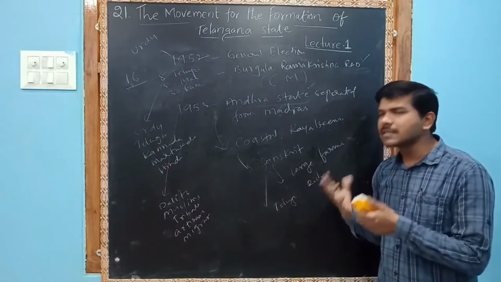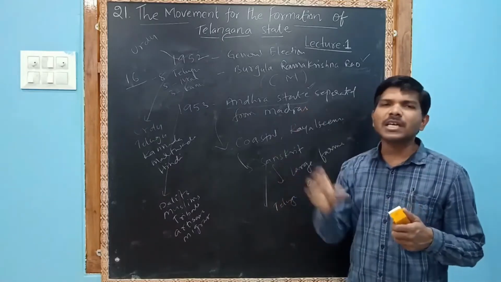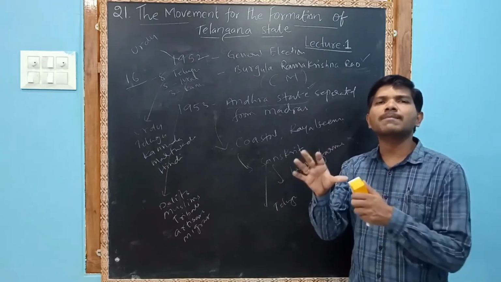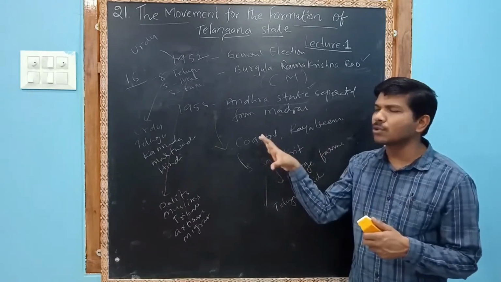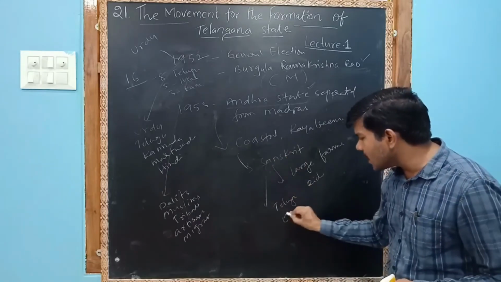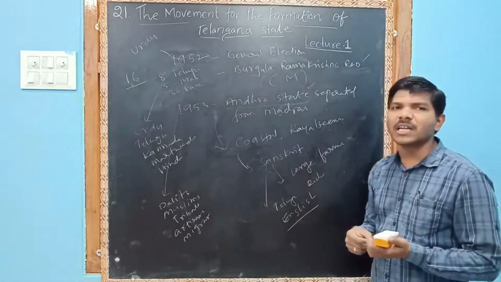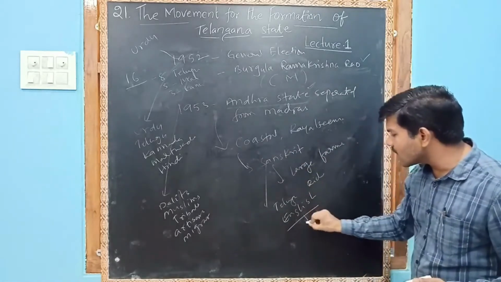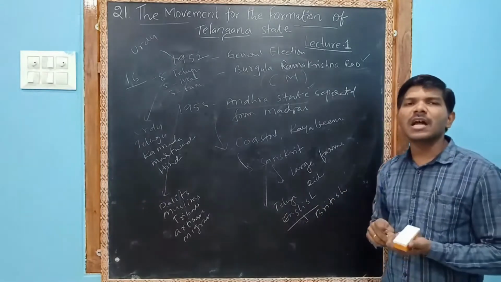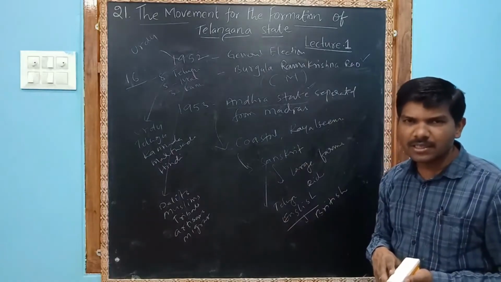So we can understand that completely different circumstances were there. Politically, socially, geographically, we are completely different from the Andhra state, because these people were mostly educated in English. How can we say that Andhra people were educated in English? Because these areas were under the control of the British. Coastal Andhra, the Madras Presidency, was under the control of the British. Am I right?